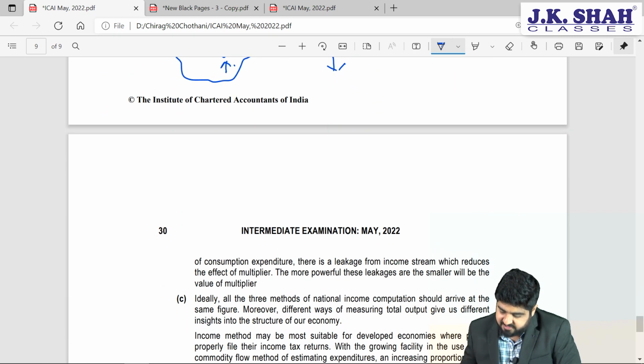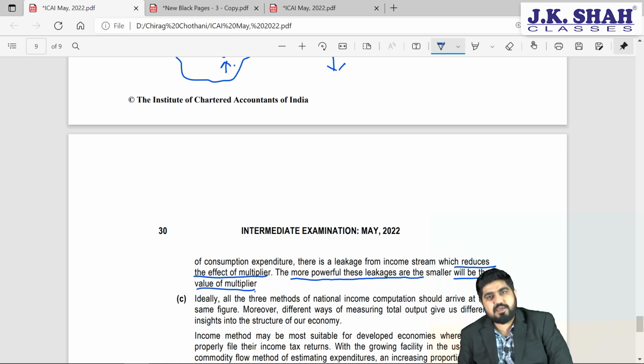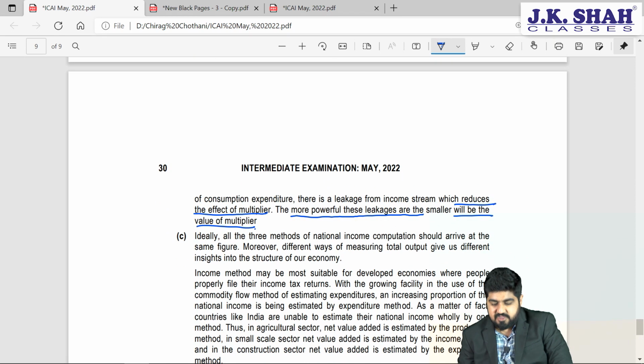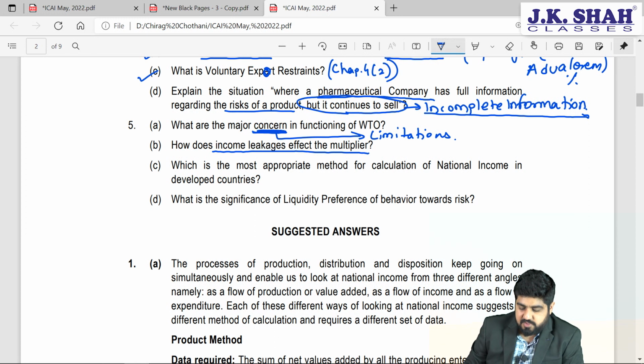This is exactly what it says here. There is a leakage from the income stream which reduces the level of multiplier. The more powerful these leakages, the smaller will be the value of the multiplier. Very clear in this entire part. So that is our question number 2 in question 5. So 5B worth 2 marks.